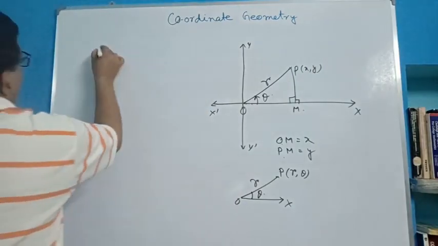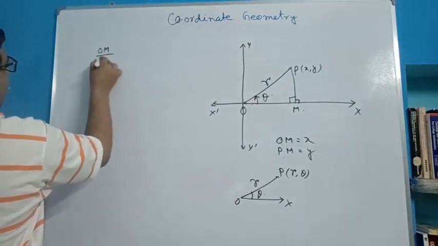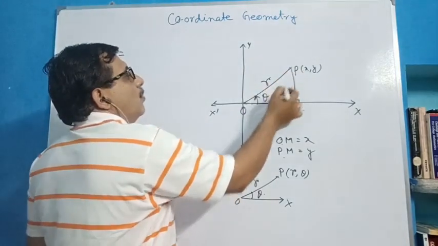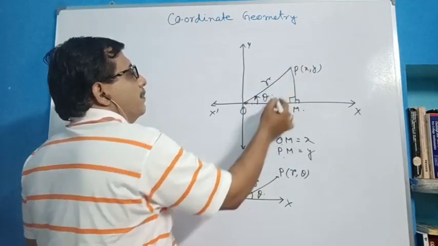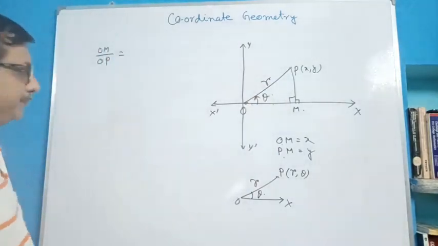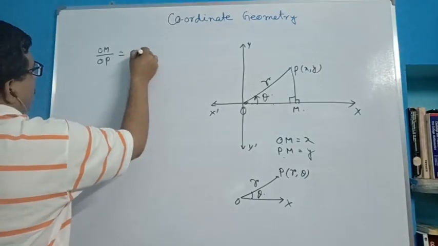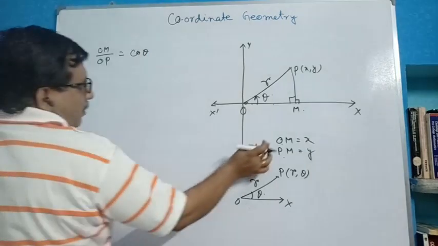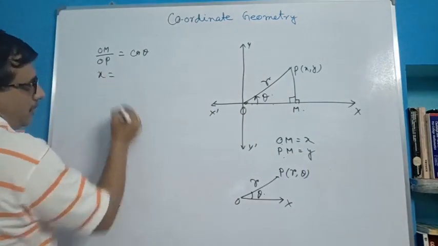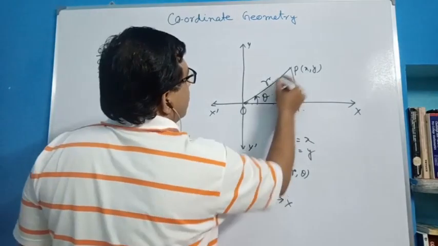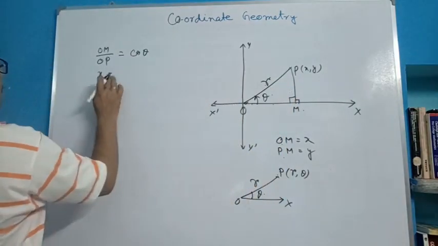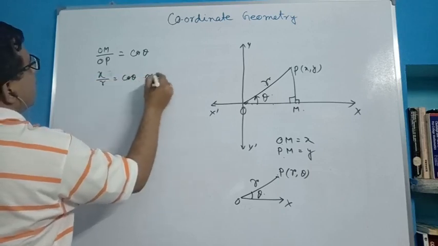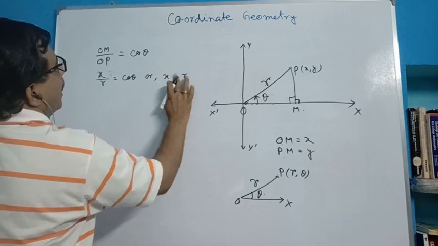Now OM by OP, base by hypotenuse, is nothing but cos of the angle, that means cos theta. So x by r is equal to cos theta, which implies that x is equal to r cos theta.